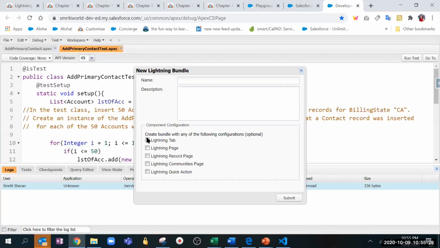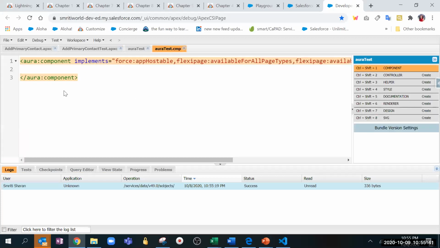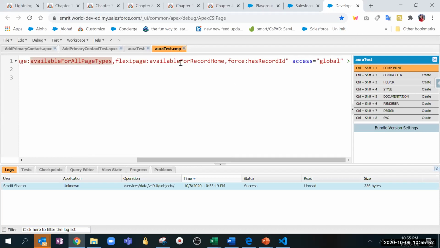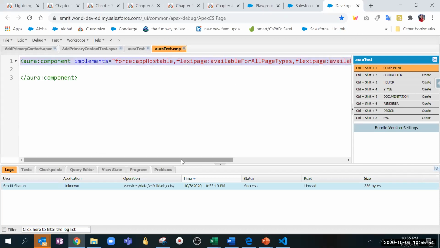So we can show, for example, I say Aura test something, and I want to show it in the record page tab maybe. Okay, and then submit. So we say implements, and this is for Aura, guys, don't get confused. We say available for all pages, available for record home. Because of that, this particular Aura component will be available for record page.